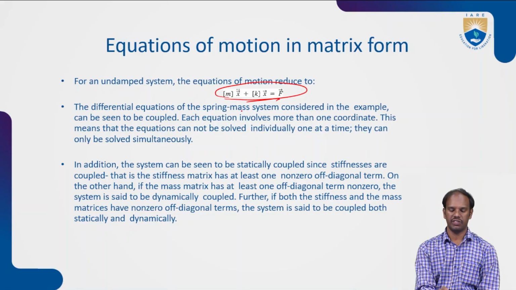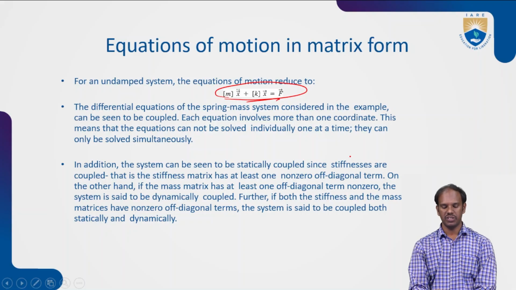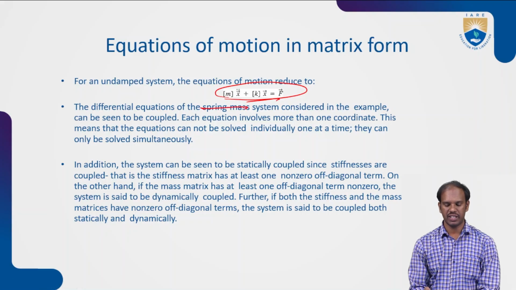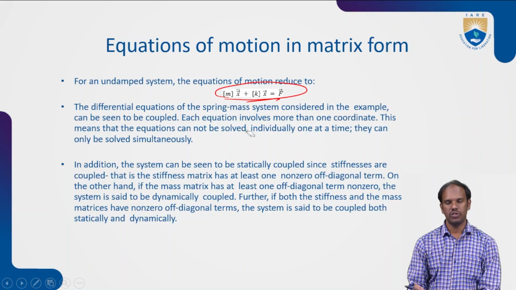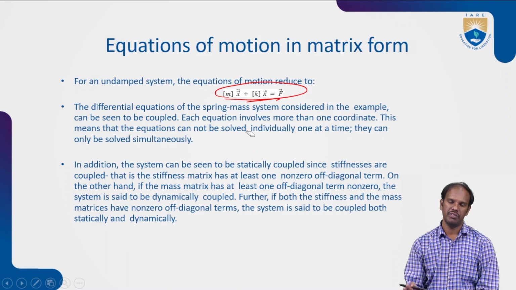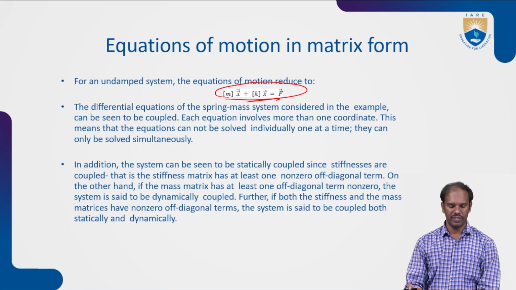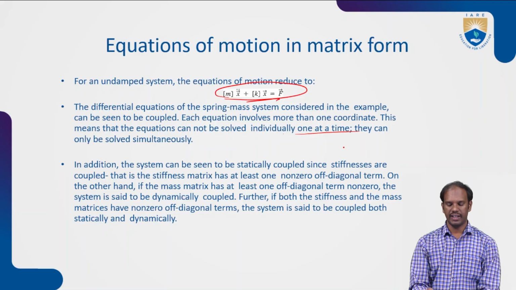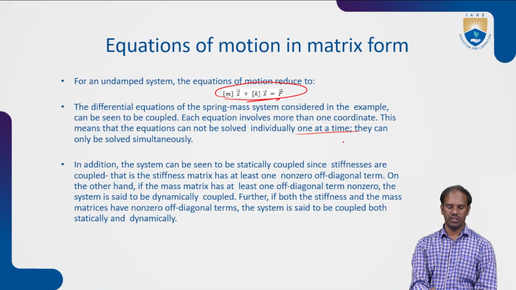In the differential equations of the spring mass system considered as an example, the equations are coupled, and each equation involves more than one coordinate. This means the equations cannot be solved individually at a time. Here the spring mass system is connected, so we cannot obtain a single equation and solve it individually at a time.